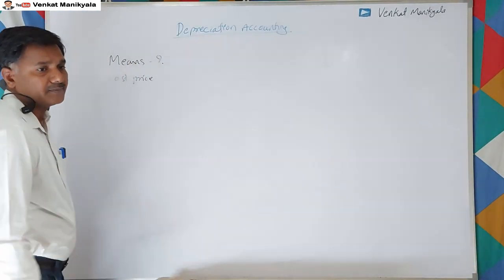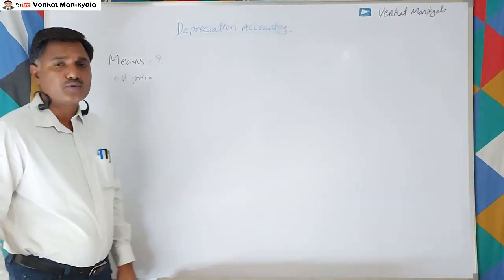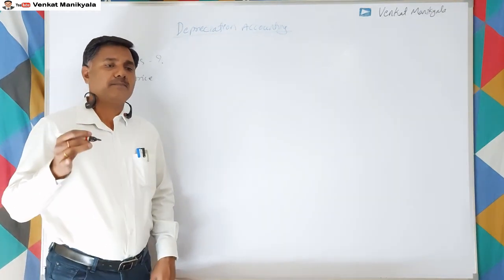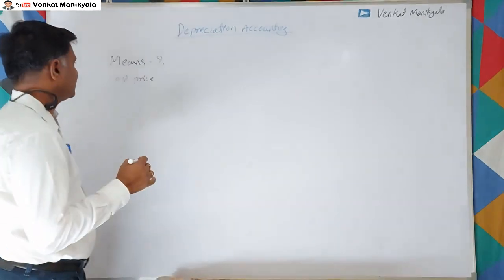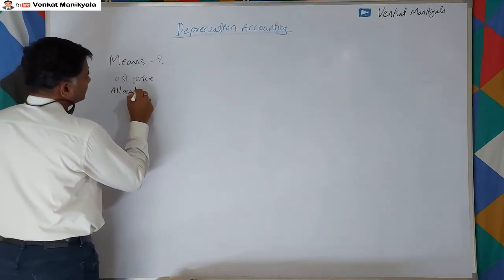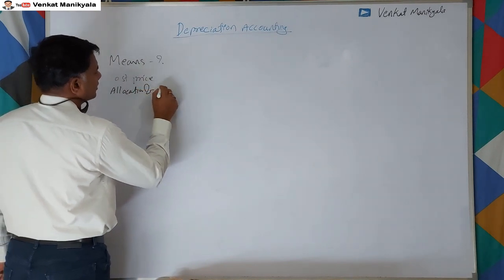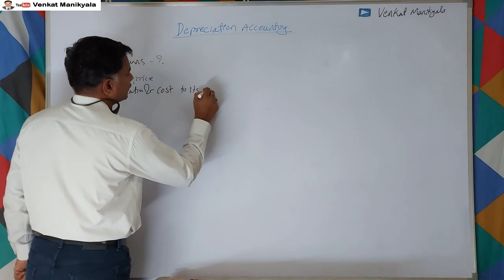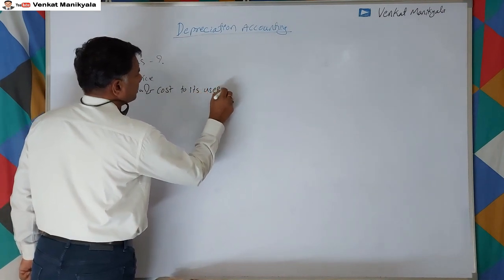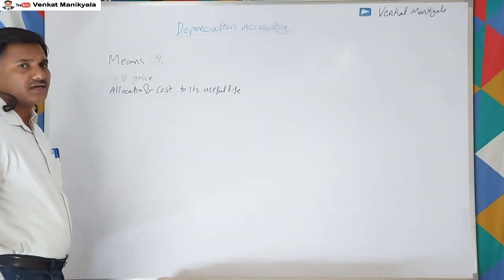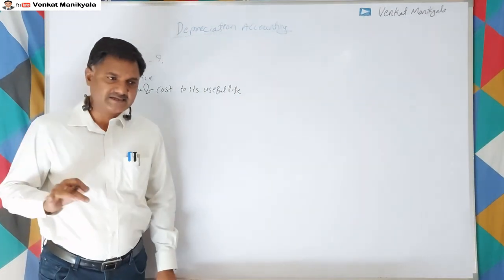And one more thing, it is a process of allocation of total cost to its useful life. This is one of the most important characteristics.